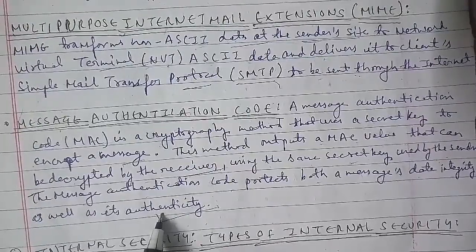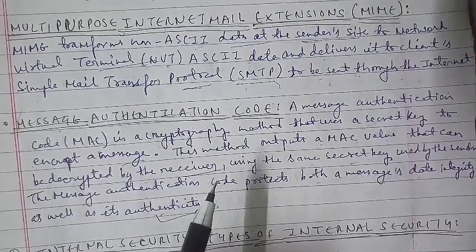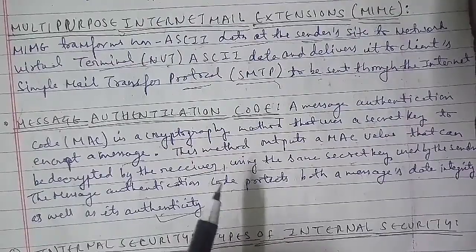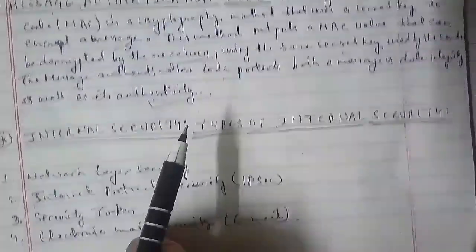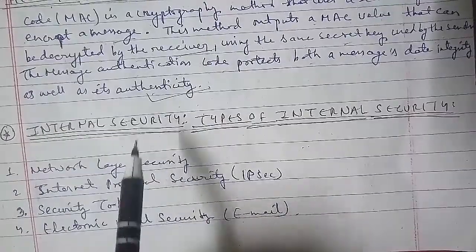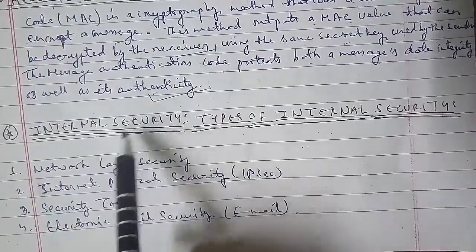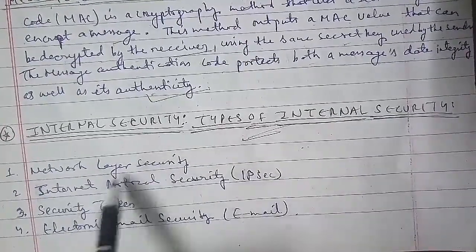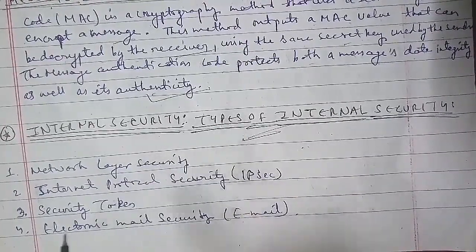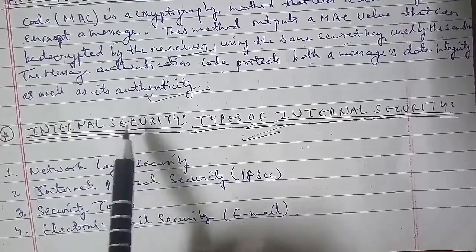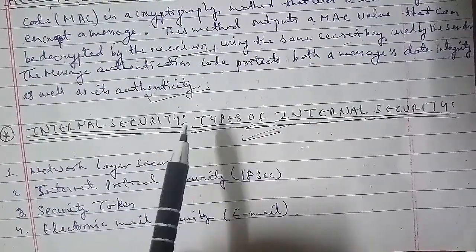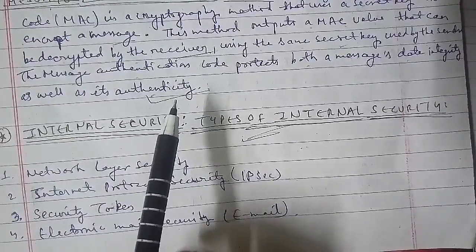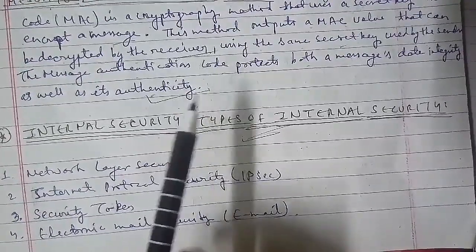In reference to that, first we will learn about internet security, then we'll discuss the types of internet security, how many types there are. Internet security is a branch of computer security specific to the network, often involving browser security but also network security on a more general level as it applies to other applications and operating systems as a whole.